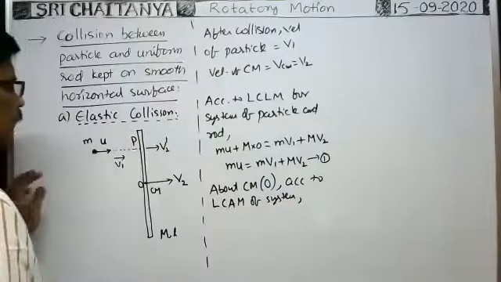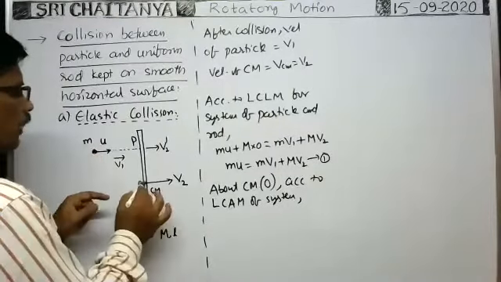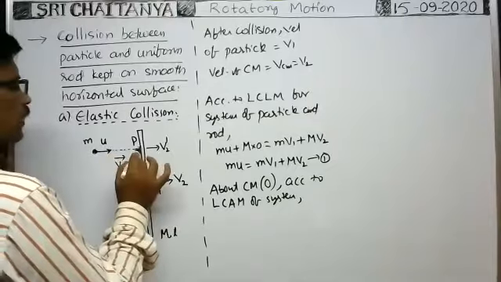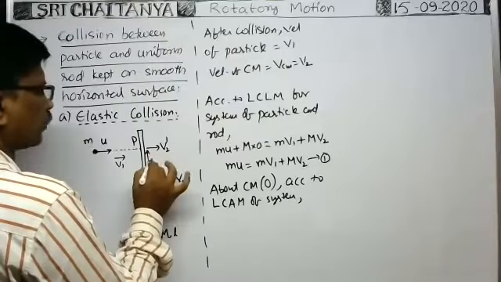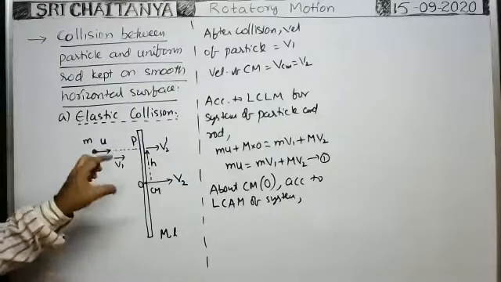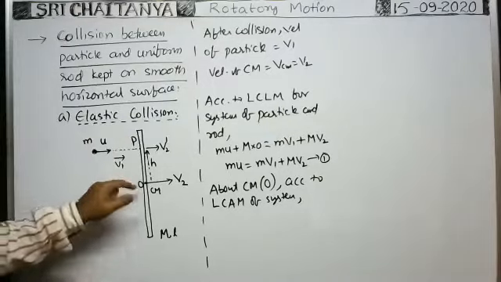Okay, tell me about this O. What is the angular momentum of this particle about this point O? Suppose the particle strikes the rod at a distance h, or y, we can write whatever it may be. From the diagram, it is at a distance h from the center of mass.